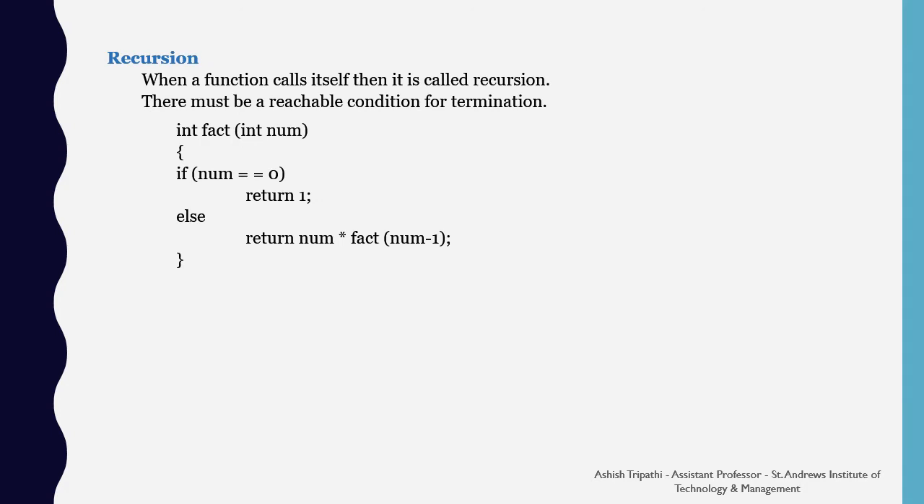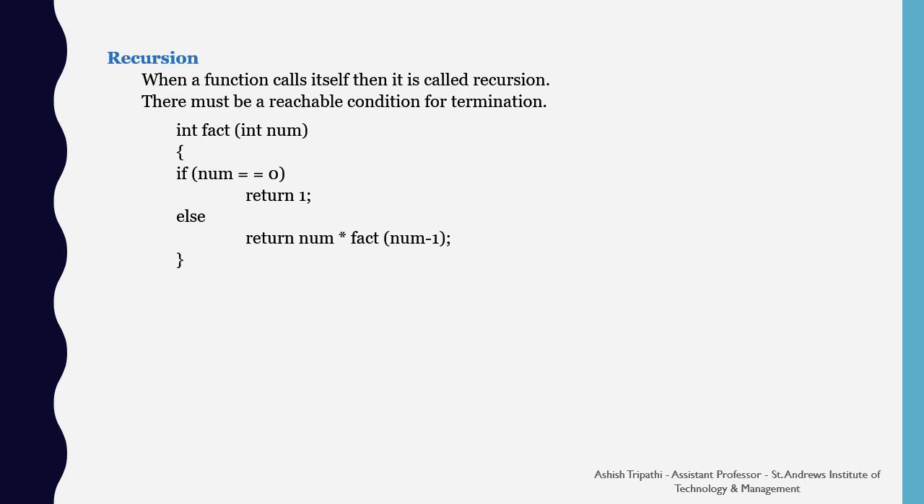Recursion. When a function calls itself, it is known as recursion. There must be a reachable condition for termination. So when we want a function to have a loop, that loop can be replaced by the recursive call. Here is an example of calculating the factorial of a number.